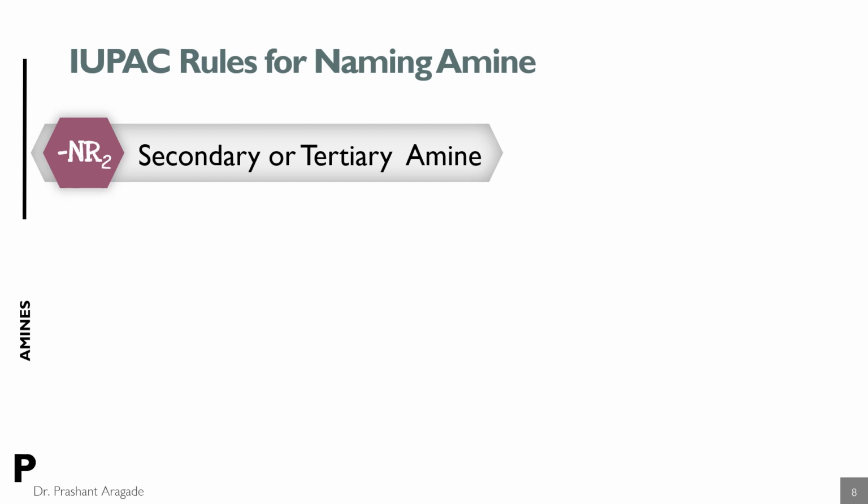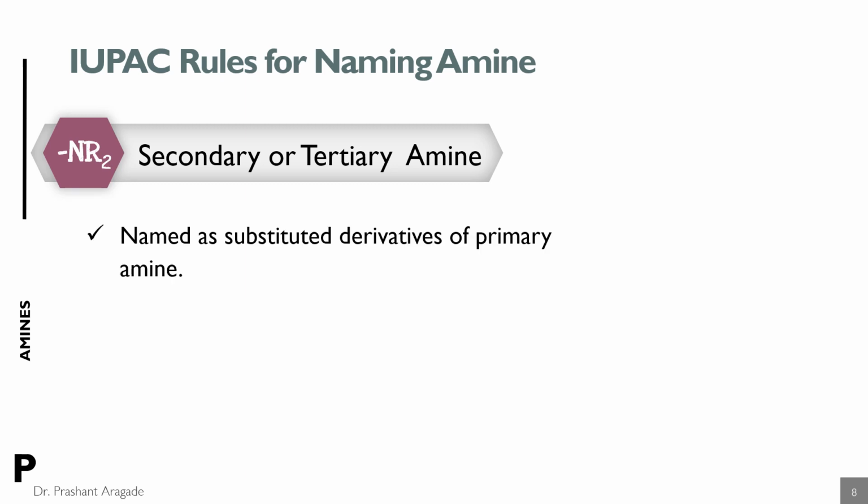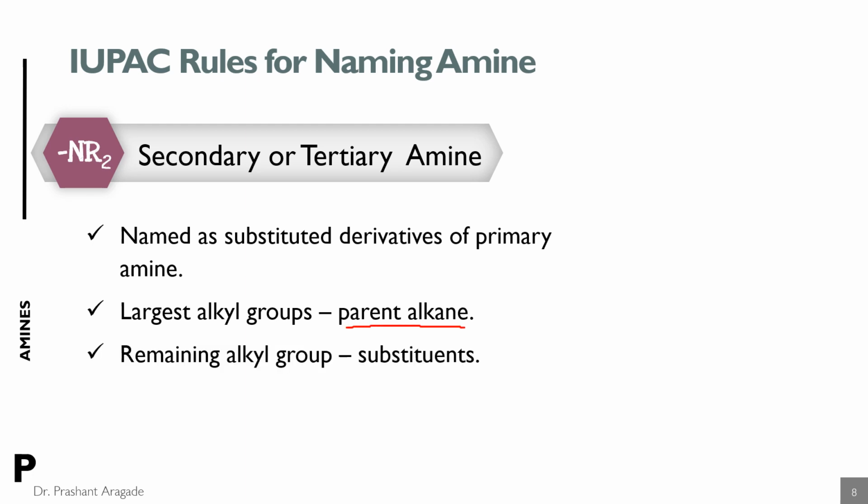So let's discuss how to write the IUPAC name of secondary or tertiary amine. Secondary or tertiary amines are named as N-substituted derivatives of primary amines. The largest alkyl group present in a tertiary or secondary amine is regarded as the parent alkane, and the remaining alkyl group is regarded as substituent.